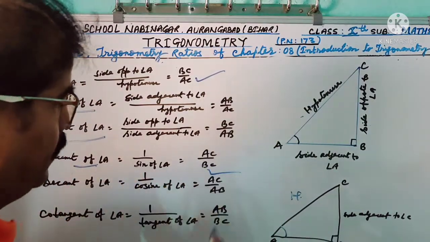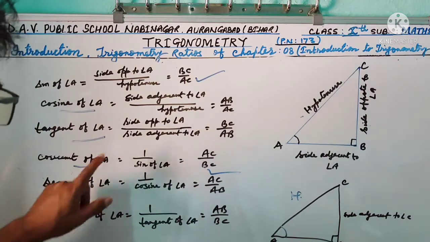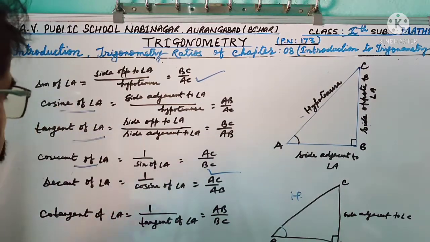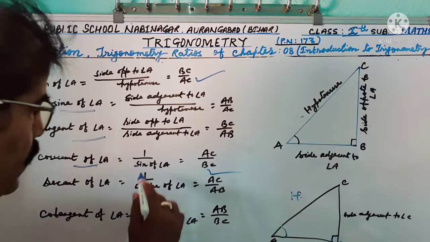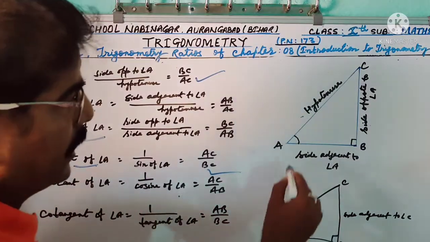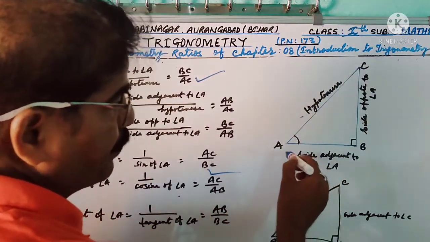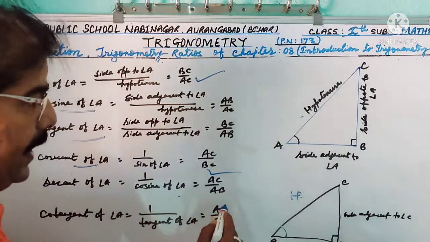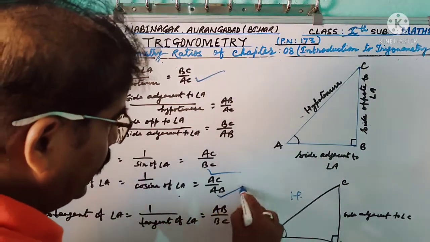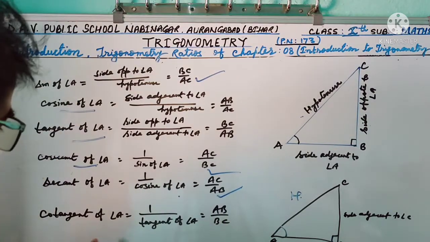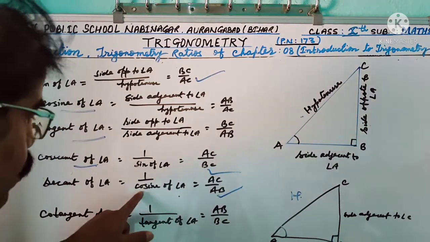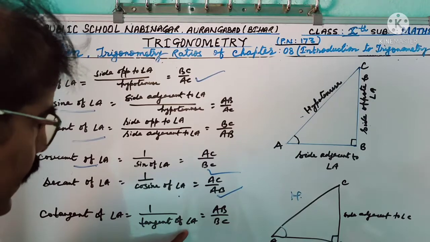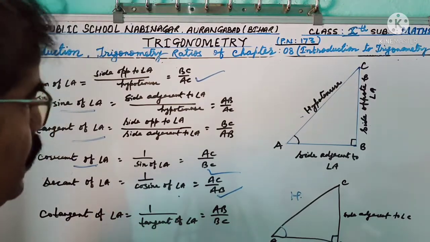Secant of angle A is 1 by cosine of angle A, that means AC by the side adjacent to angle A, AC by AB. And cotangent of angle A is 1 by tangent of angle A, AB by BC.